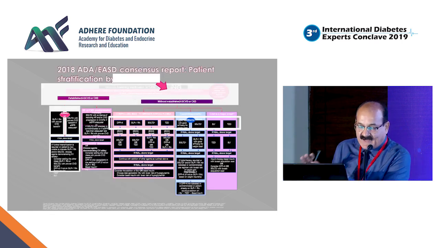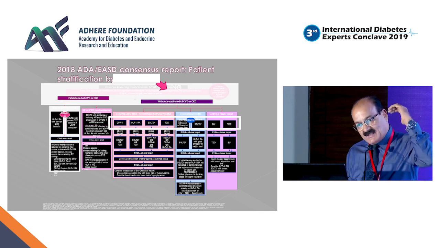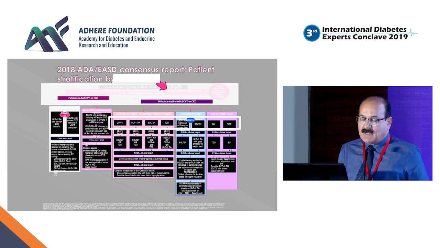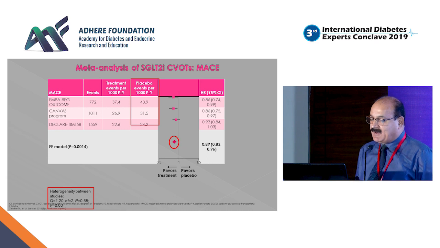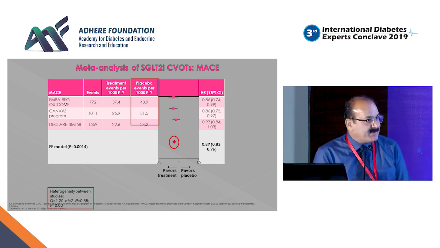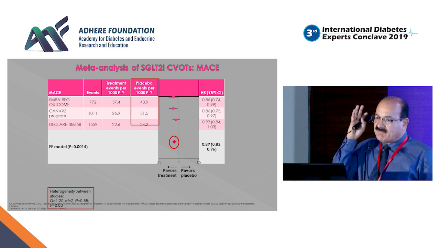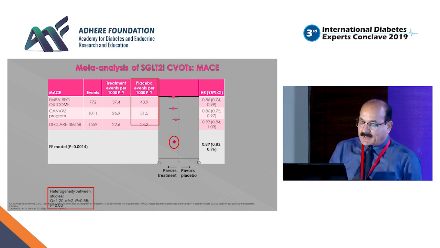Let's come finally to the evidence, whether there is evidence to say that, in terms of the hierarchy I said, choose a drug after metformin like GLP-1 or maybe SGLT2. These are the meta-analyses which are available with SGLT2 in terms of CV outcome on 3-point MACE. EMPA-REG said there is a reduction by 14% in 3-point MACE, which was significant p-value-wise, and all three components were significantly reduced.